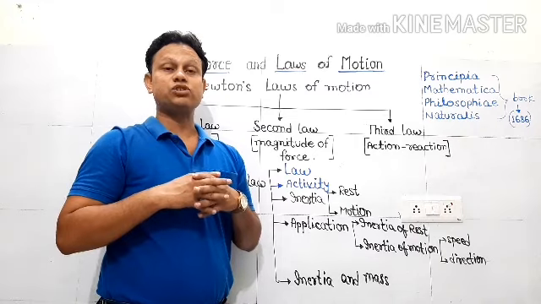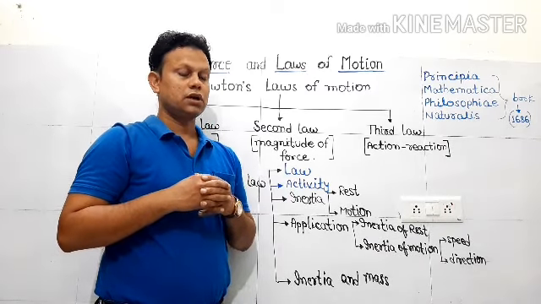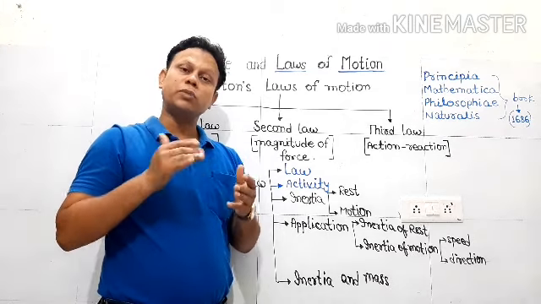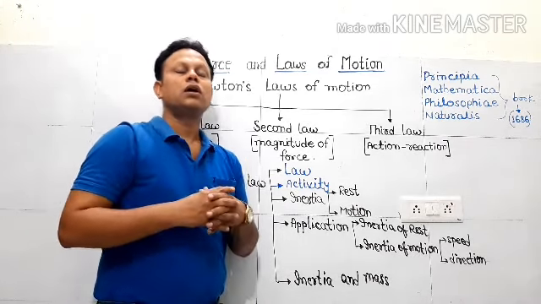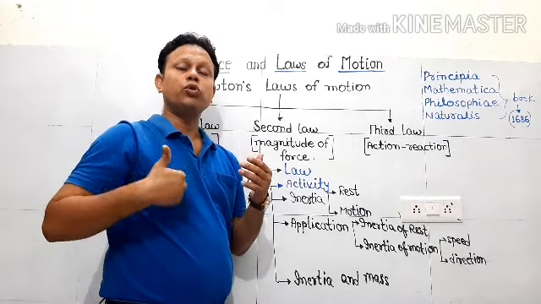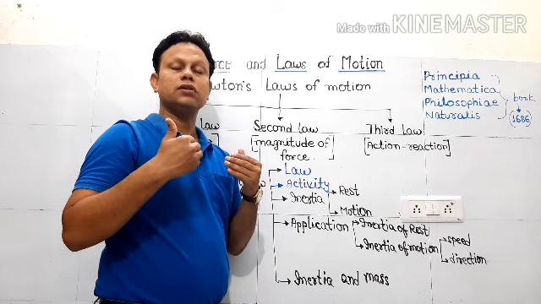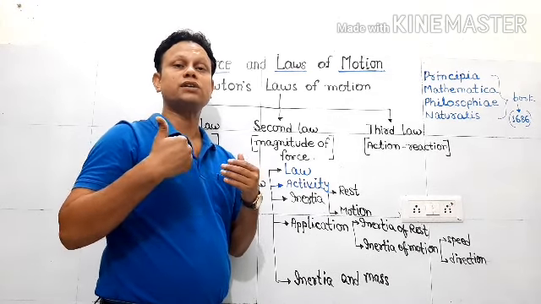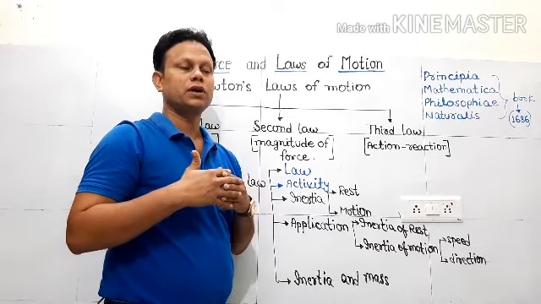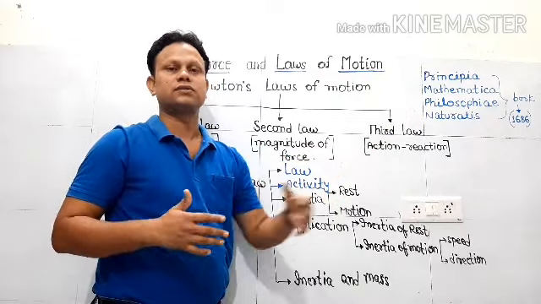Then what are the examples of inertia of motion around us? In the bus only, suppose the bus is going on and you are sitting. Then the bus and you both have the inertia of motion, as long as the unbalanced force is not applied. But all of a sudden, due to any reason, the driver applies brakes.